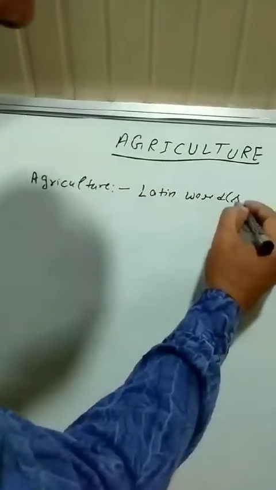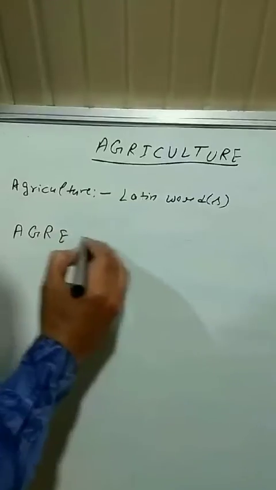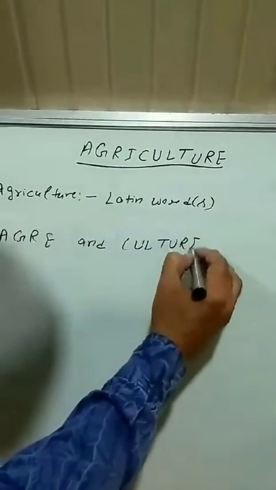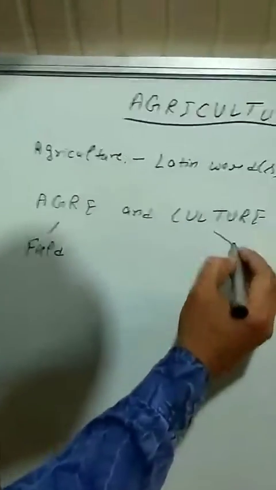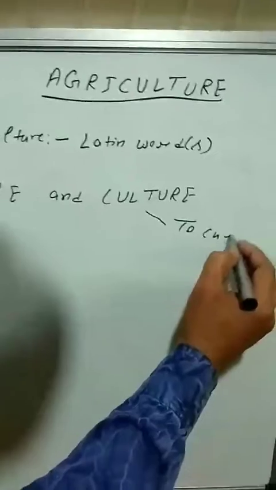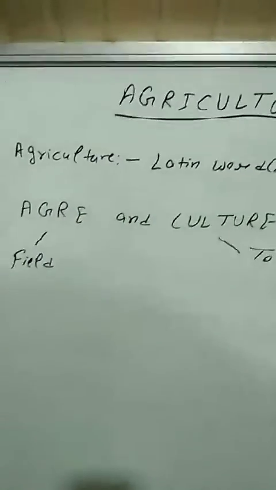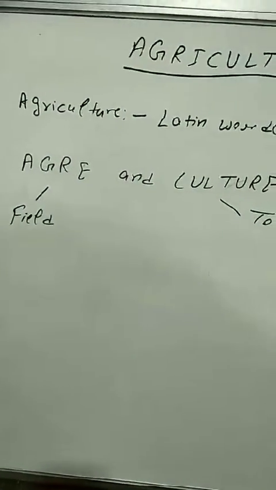This word has been originated from the Latin language. It is a mixture of two words, that is agri and culture. Here agri means field and culture means to cultivate. So it is simple to understand that to cultivate our fields is called agriculture.